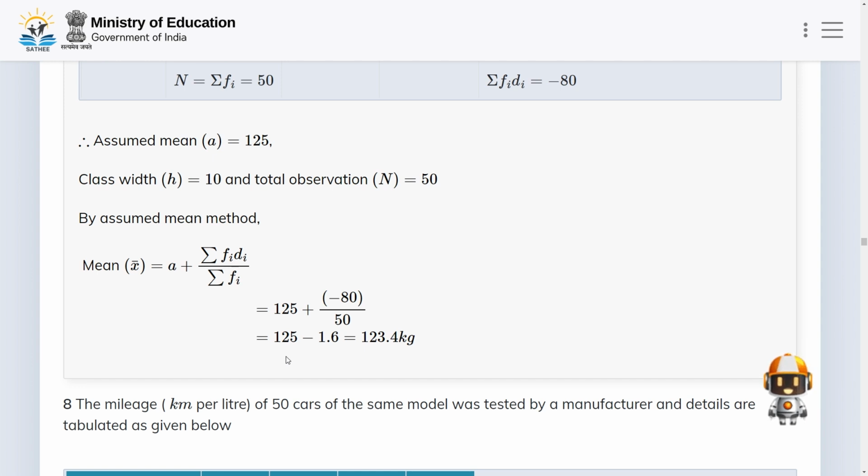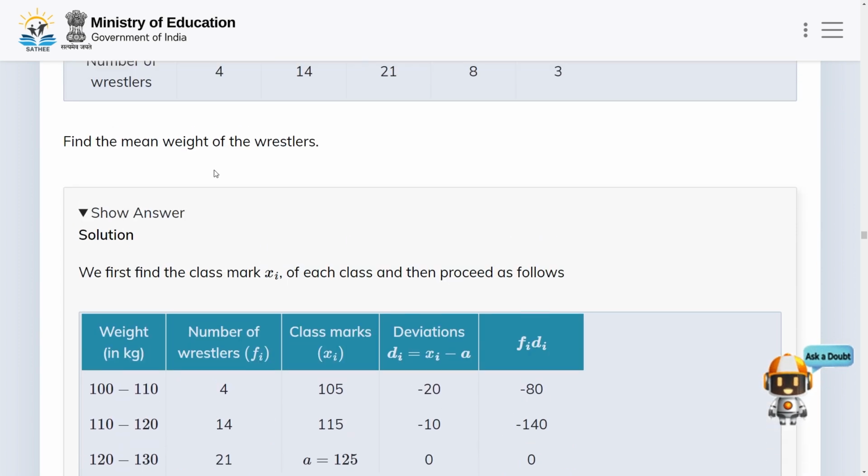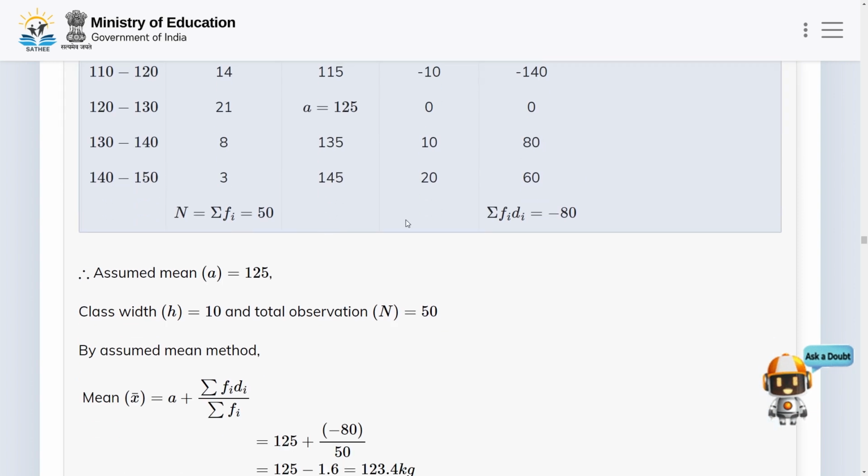So now, by the assumed mean method, the mean x bar is equal to a plus summation fi di by summation fi. This is equal to 125 plus minus 80 by 50, which is equal to 125 minus 1.6, and this is equal to 123.4 kg. So therefore, the mean weight of the wrestlers is equal to